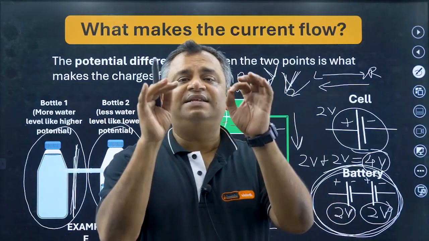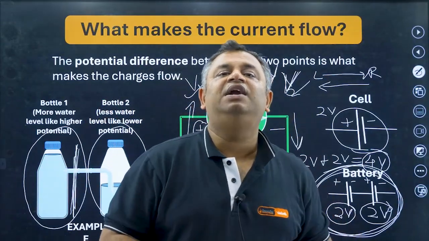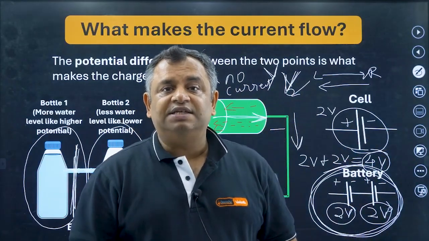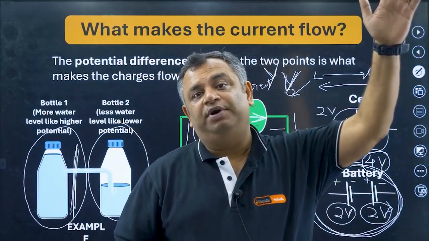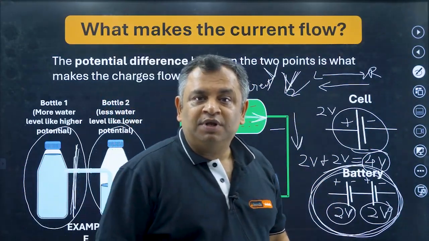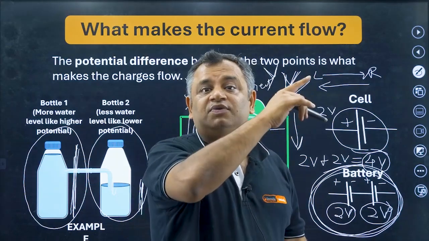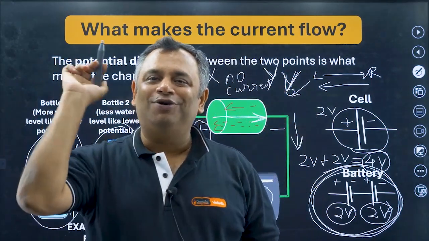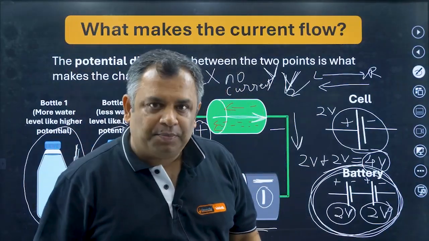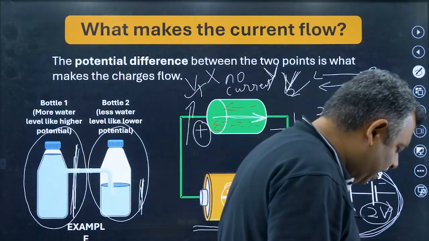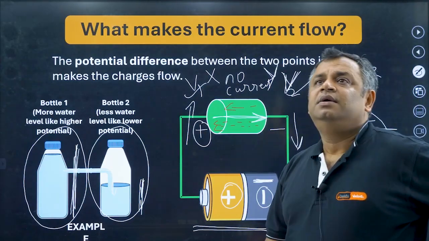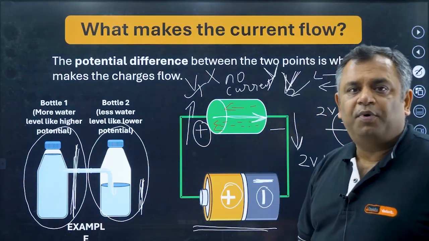So it is very, very simple and important to know that current will flow only when potential difference is there. Potential difference causes the current to flow. Current will flow from higher potential to lower potential, and the flow of electron is opposite to the current. So you remember this, electrons will flow from lower potential to higher potential. Okay. So till now we have understood the current, and the voltage or the potential difference.